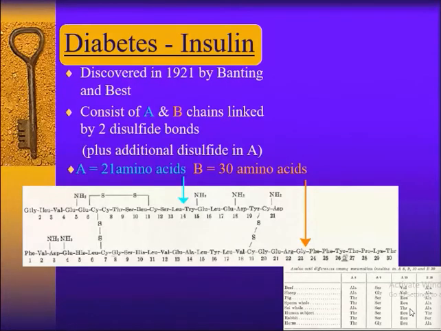People are not using pig insulin nowadays; all people are using human insulin. But for you, I am going to show how insulin was developed.